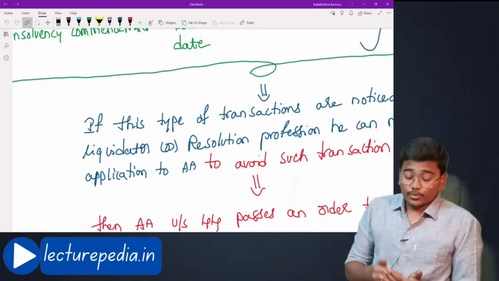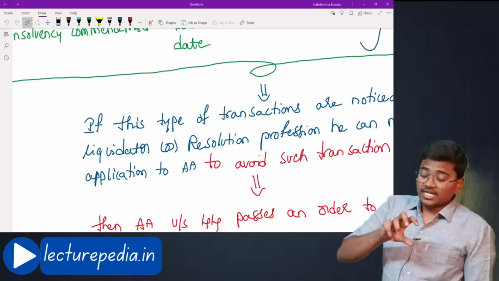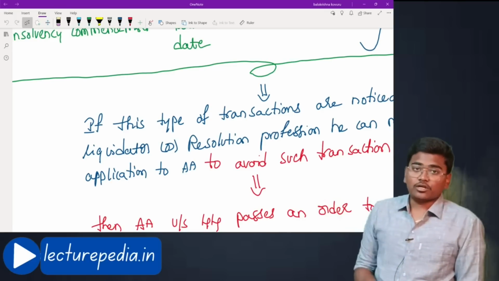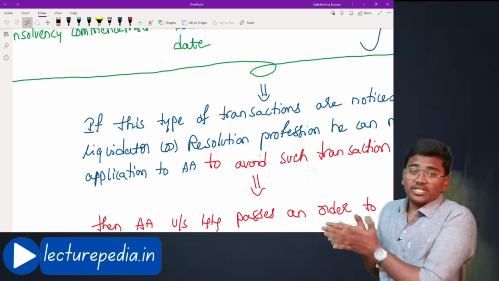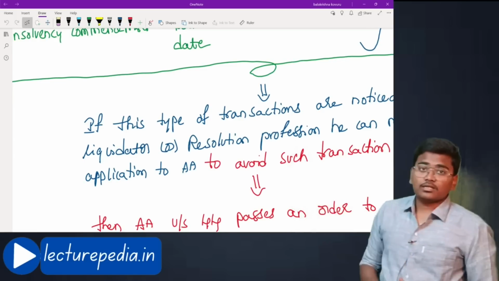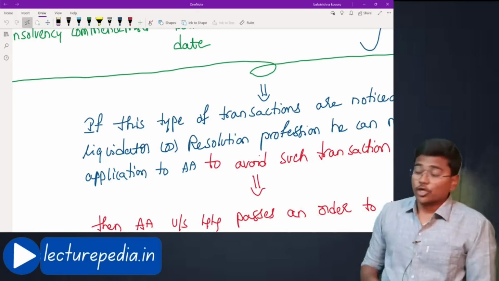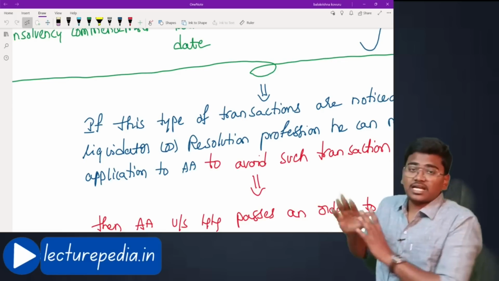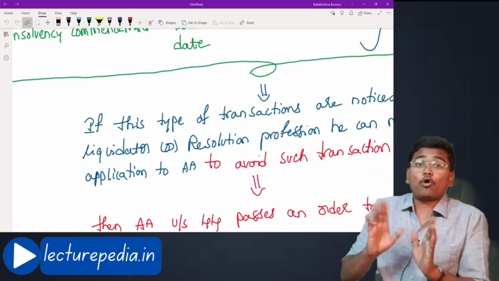Now, the liquidator or resolution professional can file an application to the adjudicating authority asking that a particular preferential transaction has taken place in the company. You please reverse the effect of such preferential transaction. You please declare such a transaction as void. You please avoid such a transaction. That would be known as an avoidance transaction.